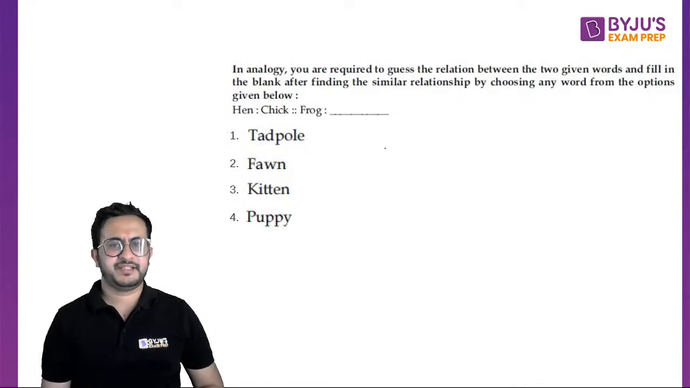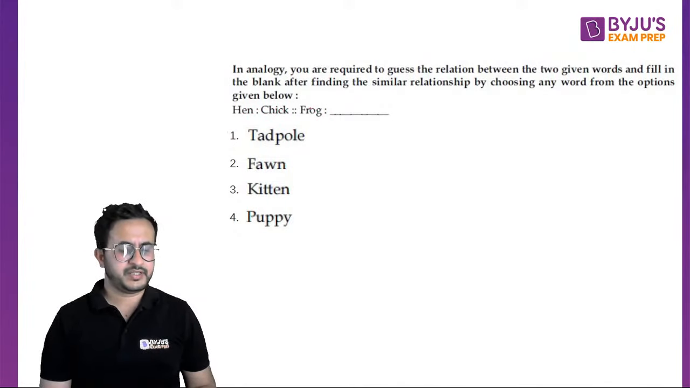So it says hen, chick, frog, dash. Right. So the younger one of a hen is called a chick. What is the younger one of a frog? Younger one of a frog is called tadpole.